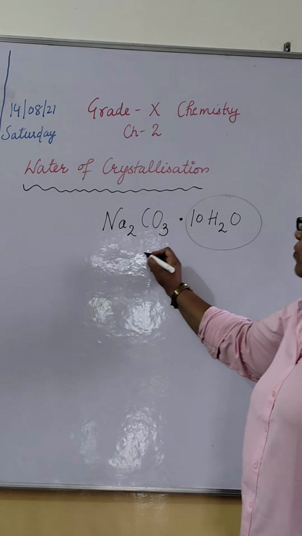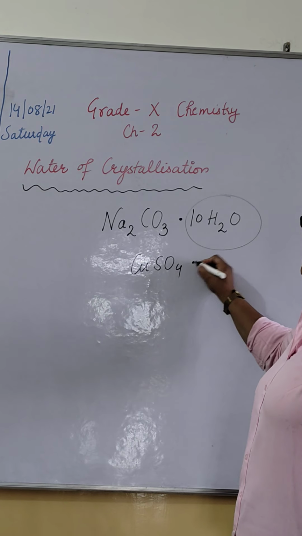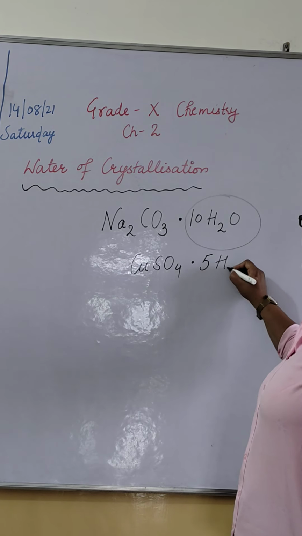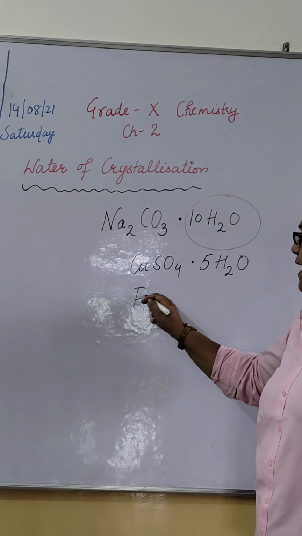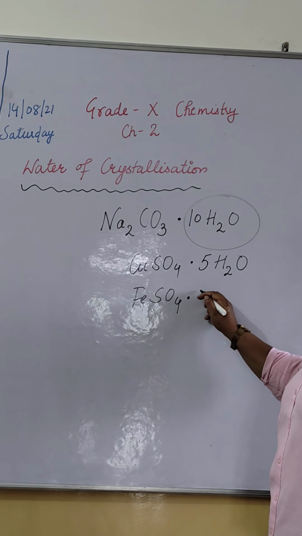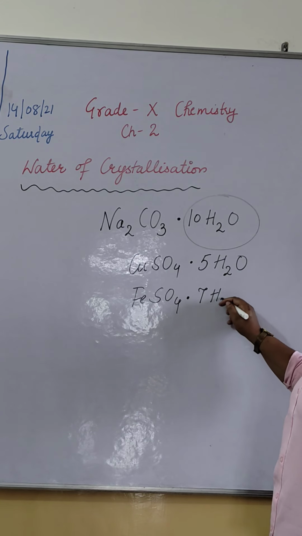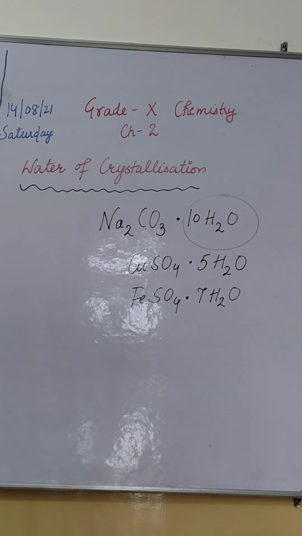Likewise, hydrated copper sulfate is associated with 5 water molecules. Similarly, green vitriol or iron sulfate has 7 molecules of water. So what do these molecules of water represent? These are the water of crystallization.